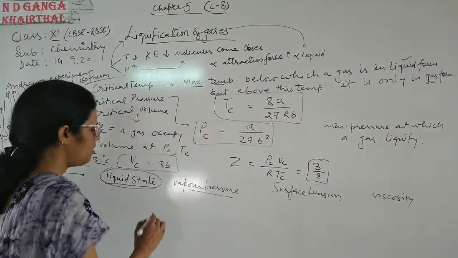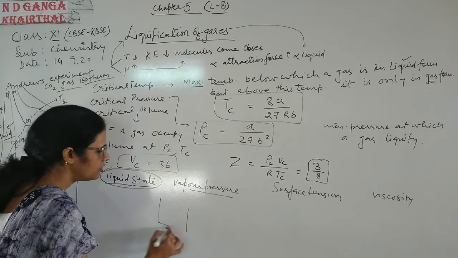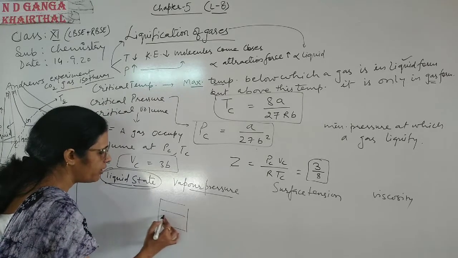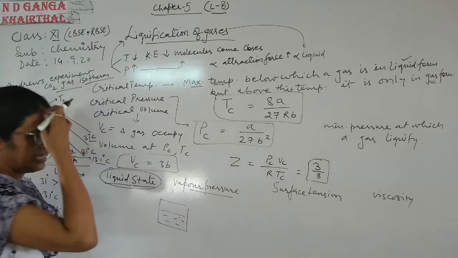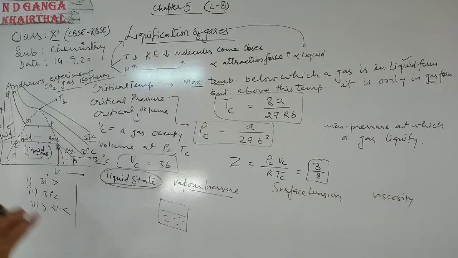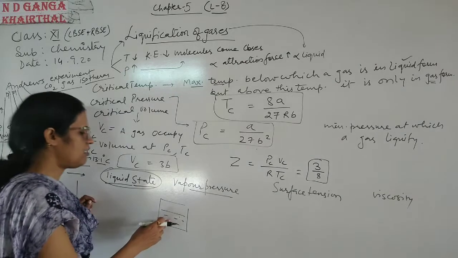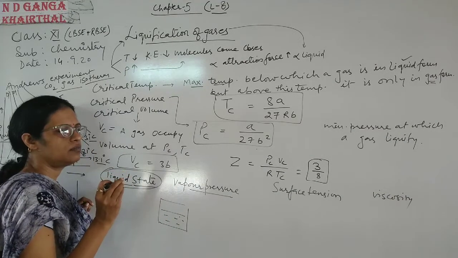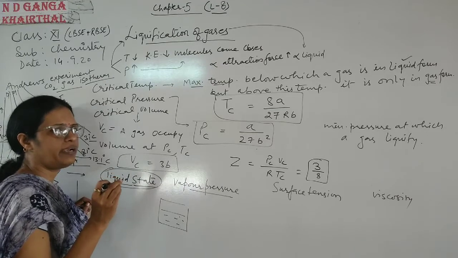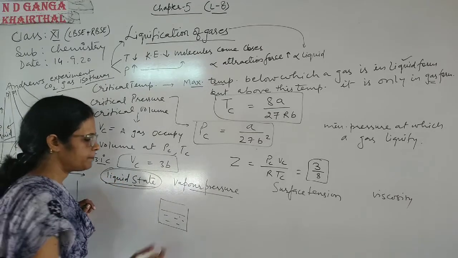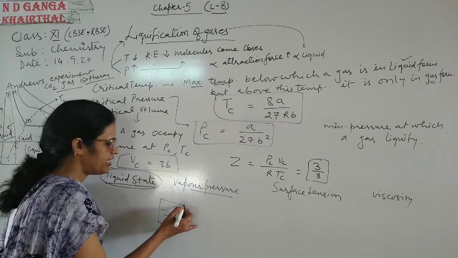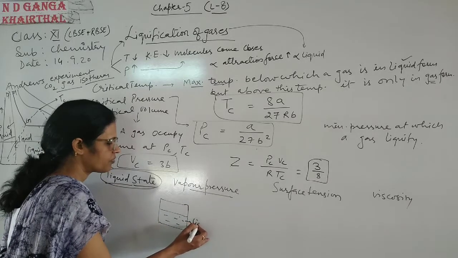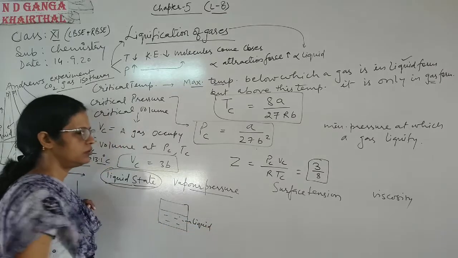Suppose we have a container in which we have a liquid. In liquid, particles are far apart in comparison to solid, and the forces are of moderate type. Okay, so it is a container in which we have a liquid.